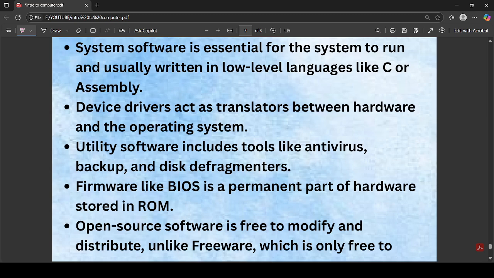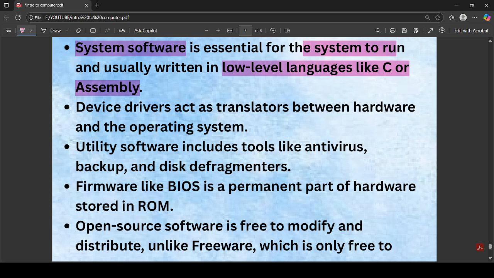And next, we have system software, which is the most important software to run. System software is essentially important for the system to run, and it is usually written in a low-level programming language like C or assembly. So basically the C language is used for writing system software. Then we have device drivers.